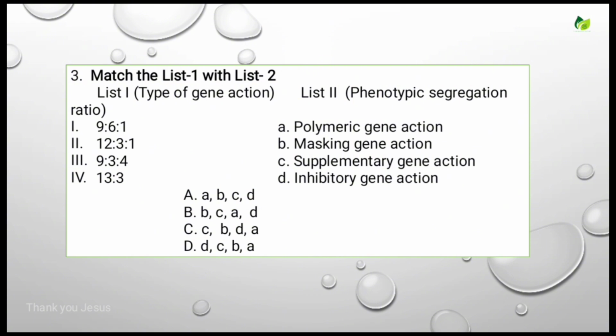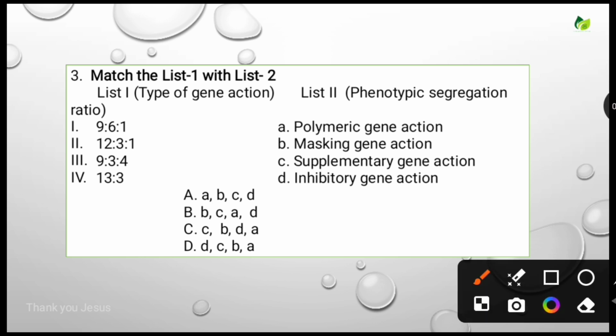Here you have to match list 1 with list 2. So two lists are given. You have to match them with the correct answer. The first list consists of the type of gene action, and the second list consists of phenotypic segregation. So I'm going to match. The 9 is to 6 is to 1 ratio is nothing but